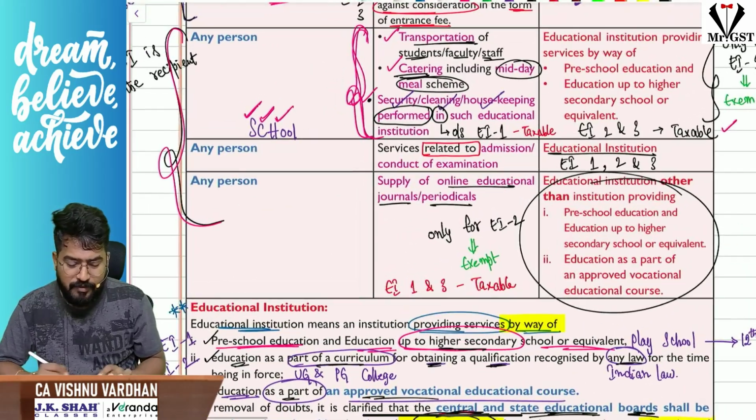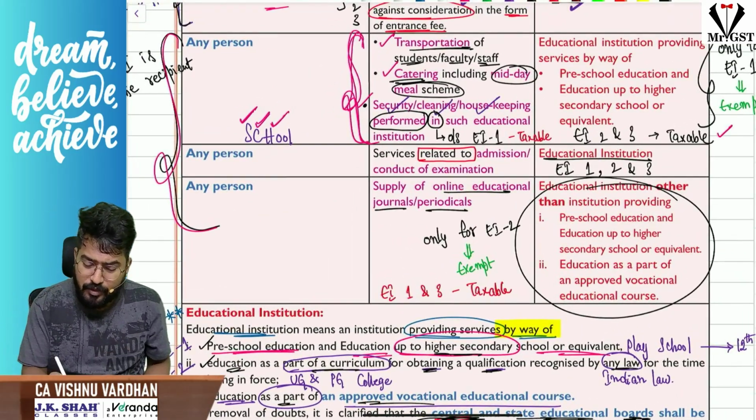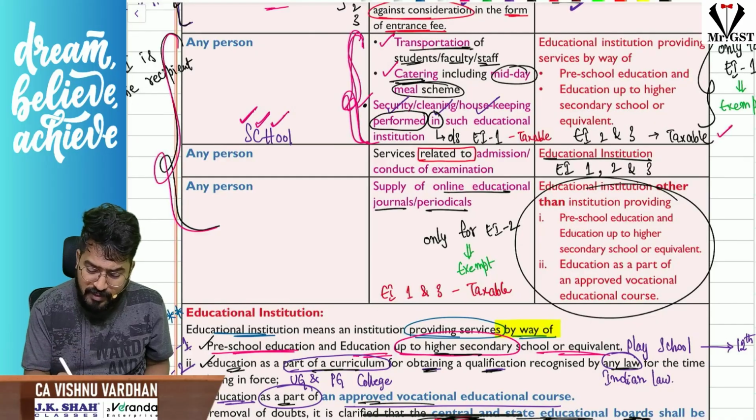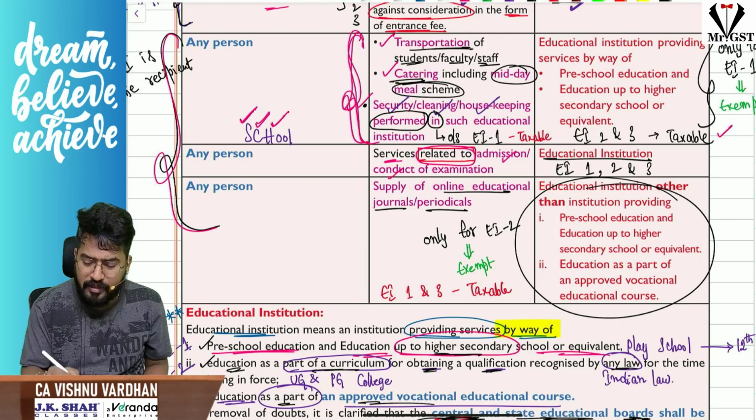Fine. Next one, what is the next one? Sir, any service related to any service. This one is again important. Please be careful here. Sir, services relating to admission or conduct of examination.